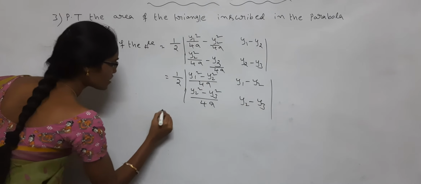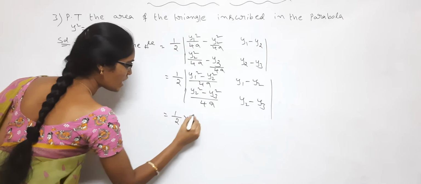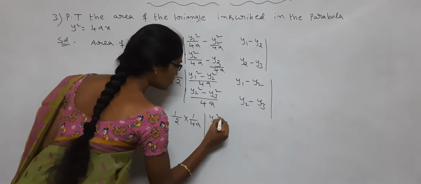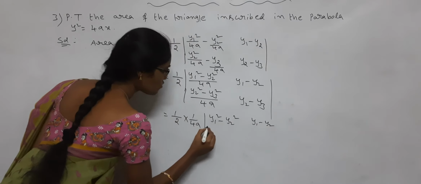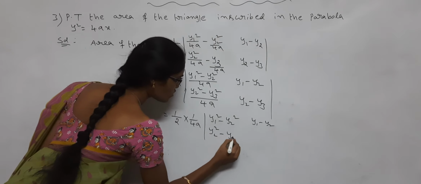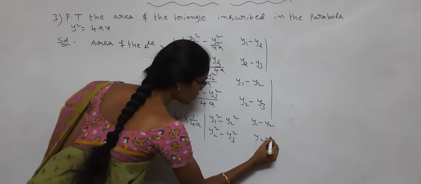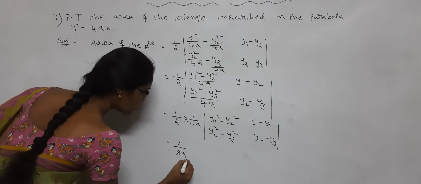And y2 minus y3. That is equal to half into, see here, 1 by 4a, 1 by 4a, and take 1 by 4a outside: y1 square minus y2 square, y1 minus y2, y2 square minus y3 square, y2 minus y3, that is equal to 1 by 8a.